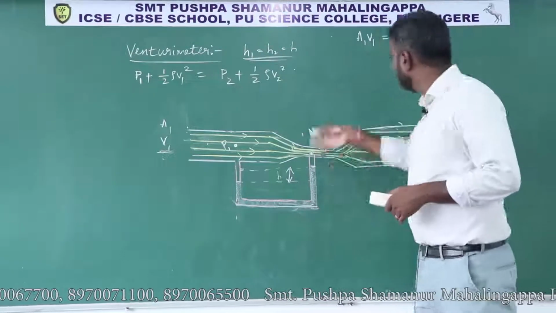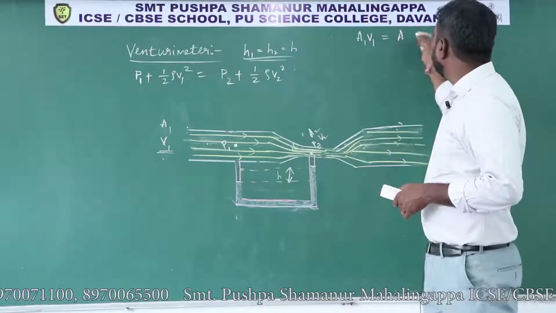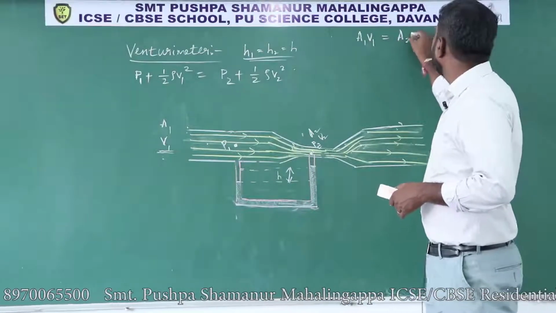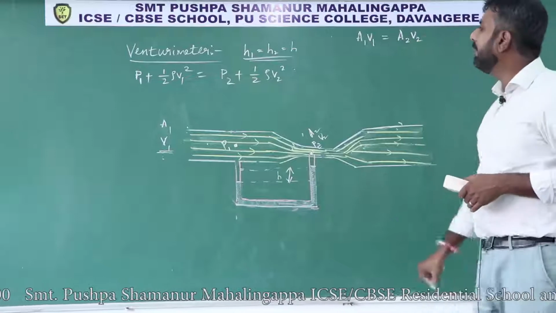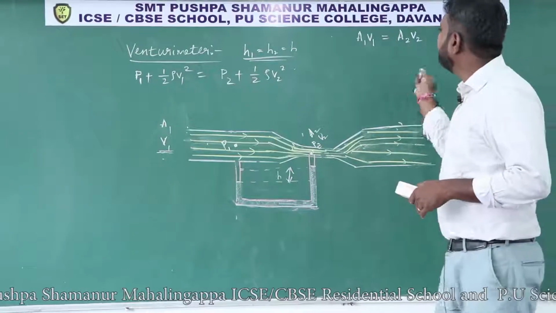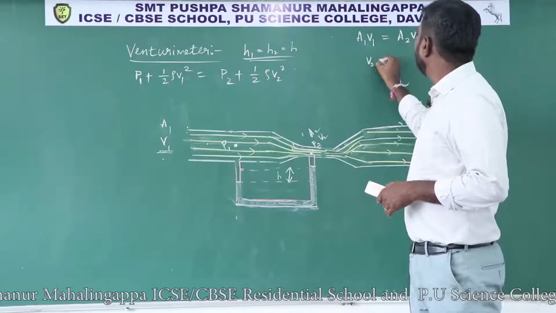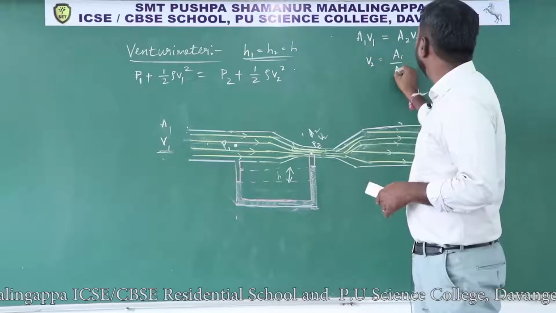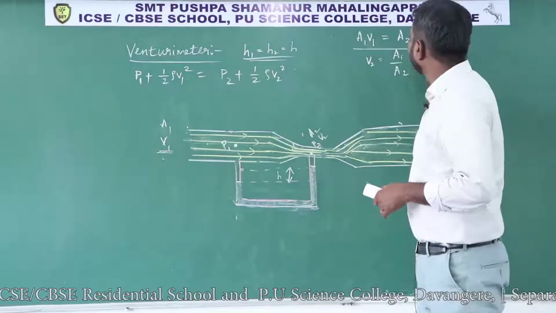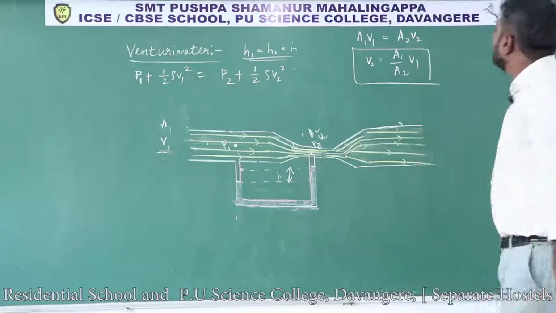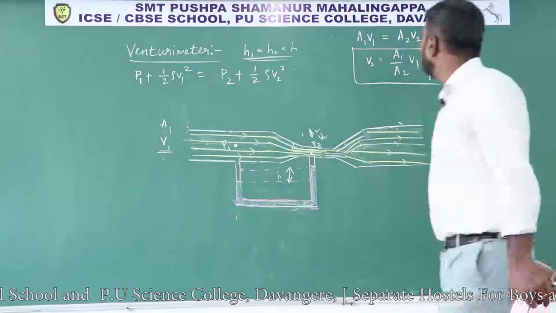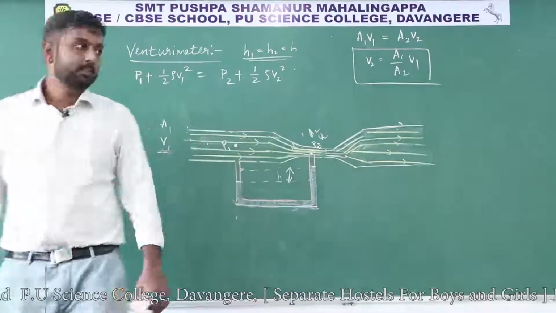That is called the equation of continuity: A1 V1 equals A2 V2. So from here the value of V2 becomes A1 by A2 into V1. Remember the value of V2.